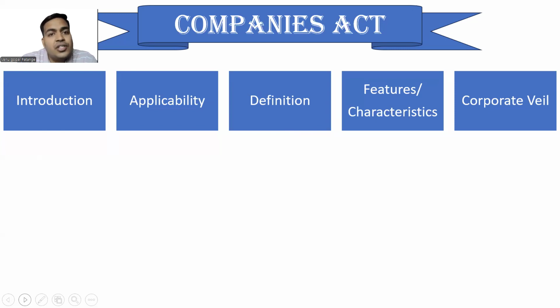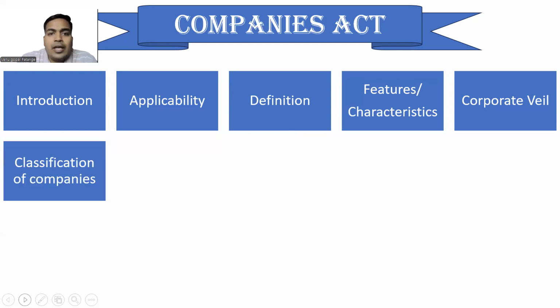Then we also see the features or characteristics of a company. Thereafter, we will see the corporate veil. We'll understand what the corporate veil is and in which scenarios the corporate veil will be lifted. Then classification of companies: how many types of companies, private limited, public limited, unlisted, listed, one person company. What are the classifications of companies?